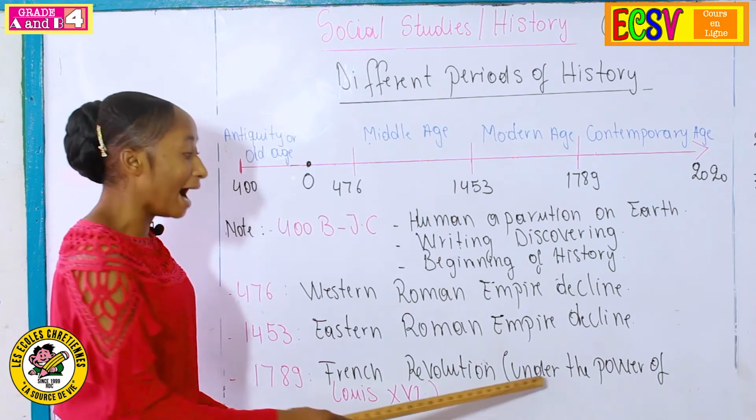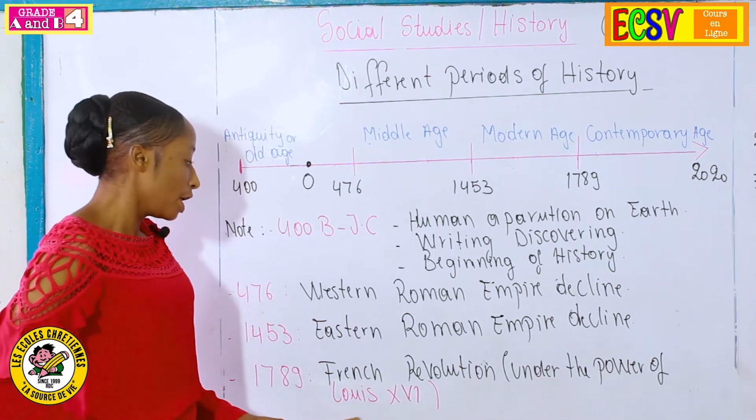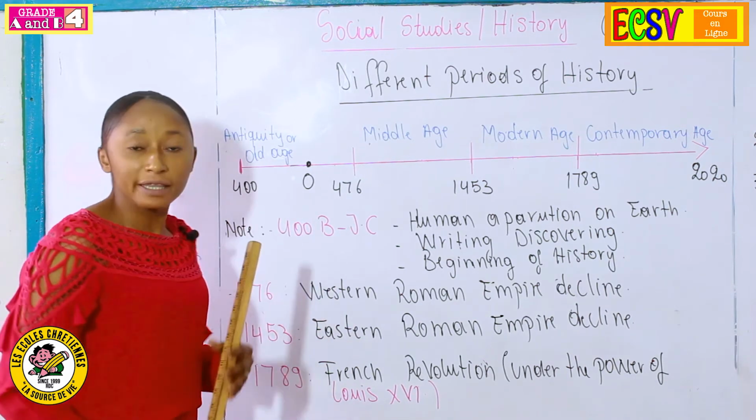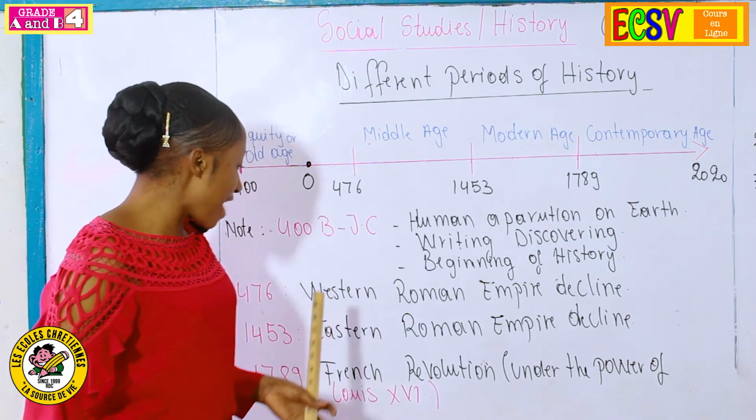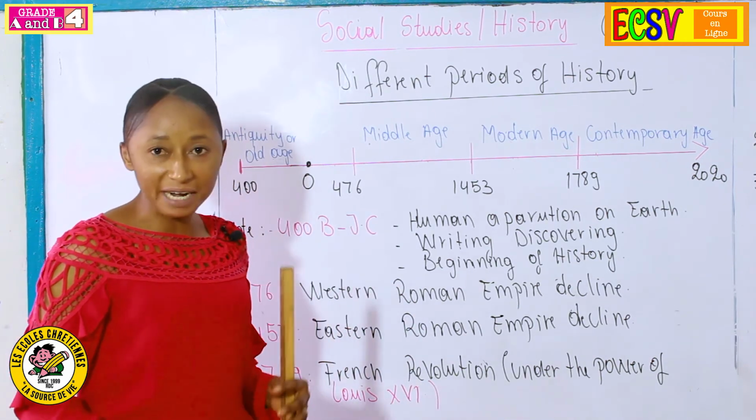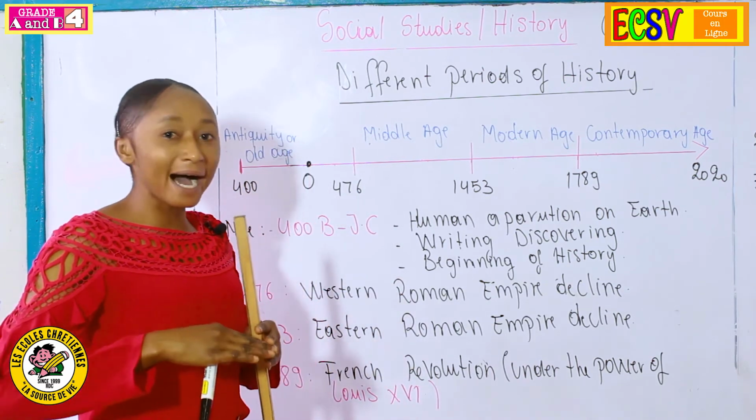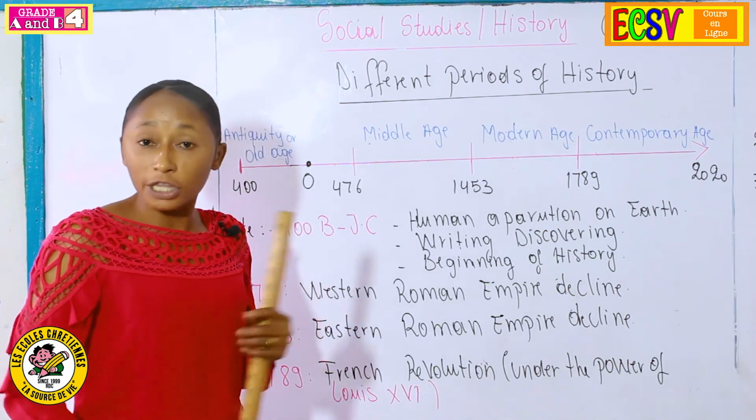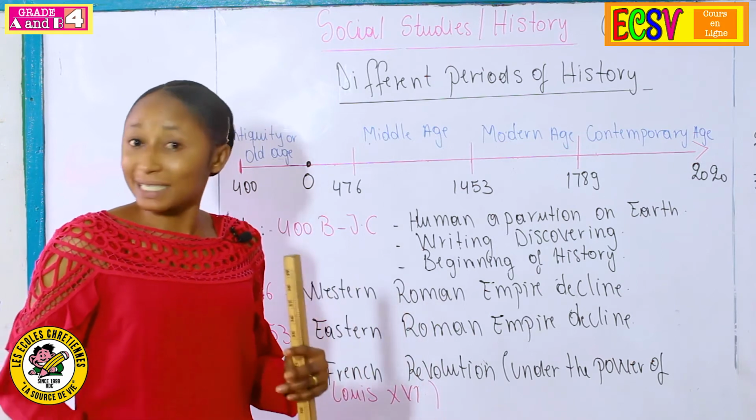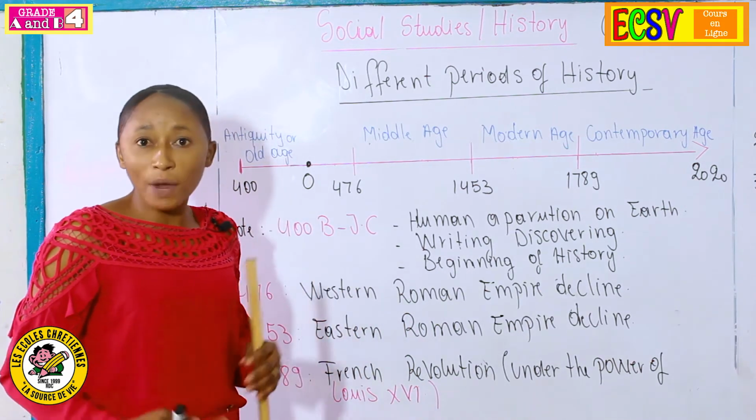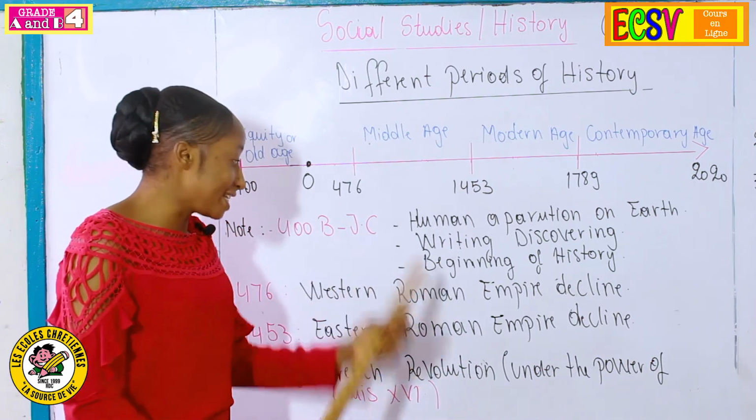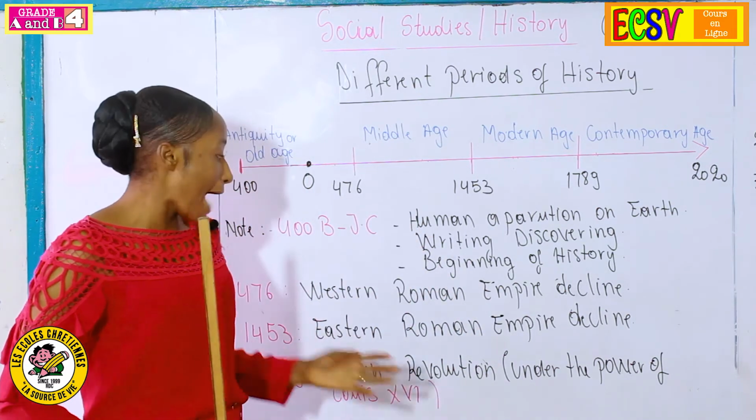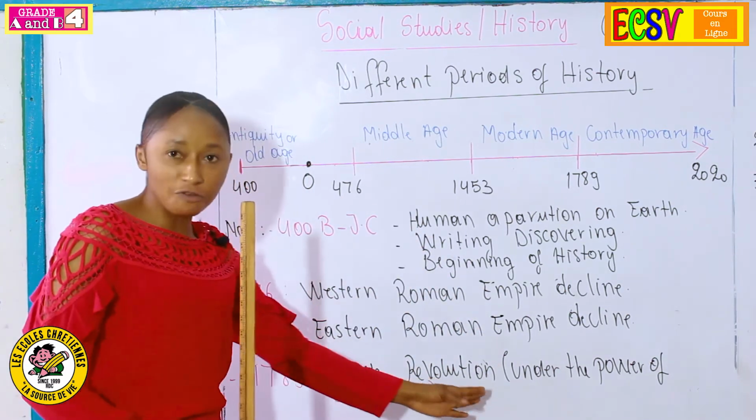The French Revolution under the power of King Louis XVI. So what happened? What is a revolution? The revolution is only that the French people were suffering. They were being ruled by, dominated by English people. They were suffering. They were like their slaves. But in this time, the French said, no, we can also fight against them. So in this revolution, they stood up to fight against their enemies. And we called this the French Revolution.